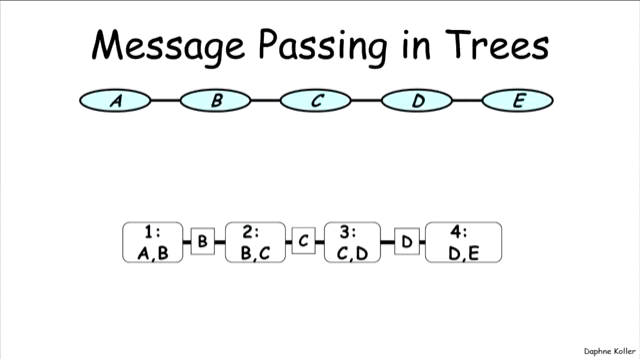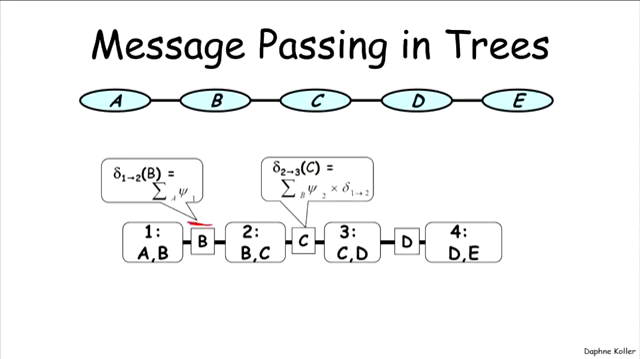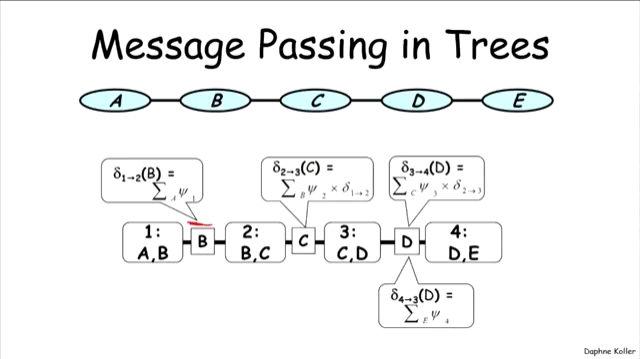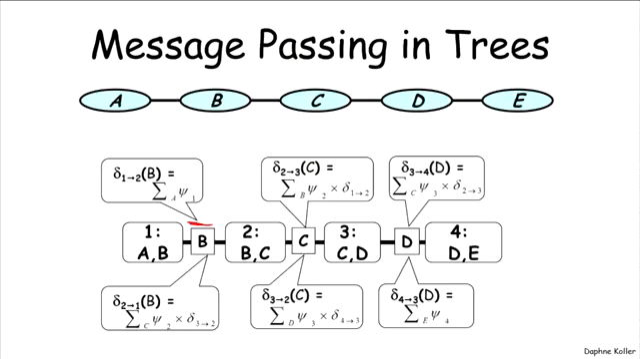So let's go back to our message passing in this very simple tree, which has just these 4 clusters, A, B, B, C, C, D, and D, E. And let's see what the messages do. So here is the message delta 1, 2, which is the message that's passed on this edge. And here's the message delta 2, 3, and so on. And these are the 6 messages that we have.